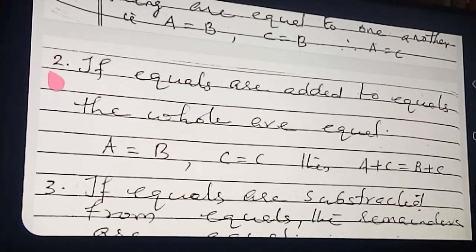Second axiom, listen. If equals are added to equals, the wholes are equal. Equals are added to equals. So C is equal, and here A and B are also equal. C is already equal, you know it. So this C I am going to add on both sides. Here also adding, here also adding. If any two things are equal and we add a common number on both sides, the value will not change. So that is what I have written here.